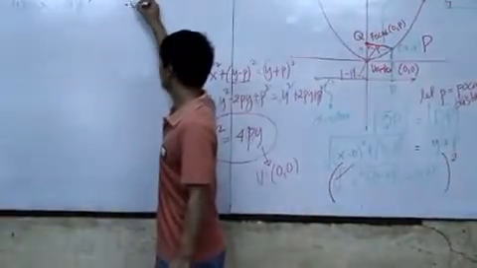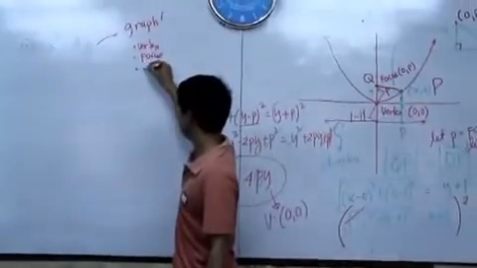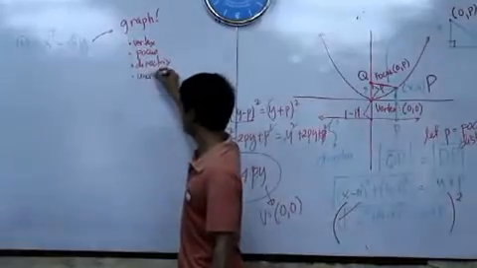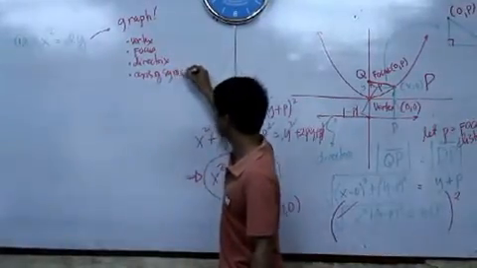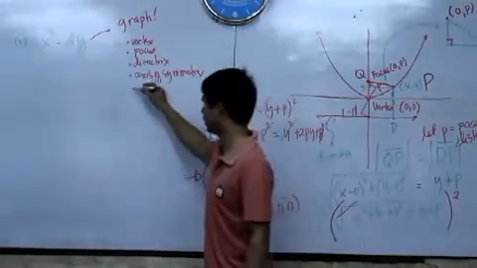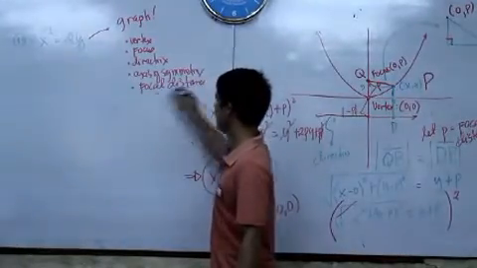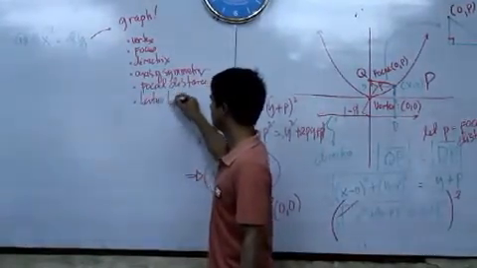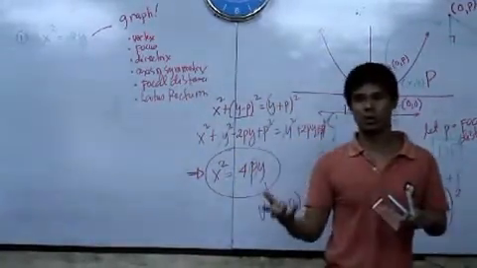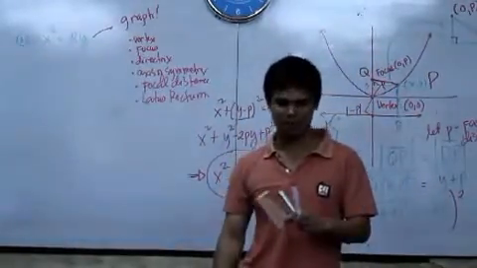We need its vertex, its focus, the directrix, the axis of symmetry, and of course the focal distance, and the latus rectum. These are the important properties that you need to know first in order for you to have the complete graph of the parabola.